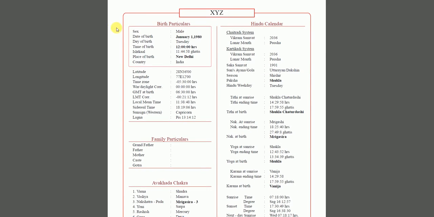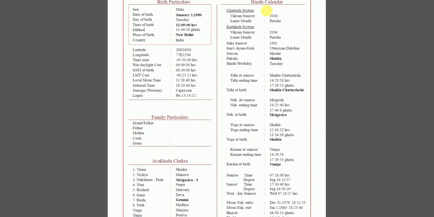When you see this first page, first of all, it just gives you your basic information: when you were born, the time that you were born, the place that you were born, okay? But to the right side, which says Hindu calendar, this is something known as a Panchanga report. If there's a good astrologer like Kapiel Raaj, he can look at just this part of your first page and he'll know more than 80% of who you are and what your life is about.